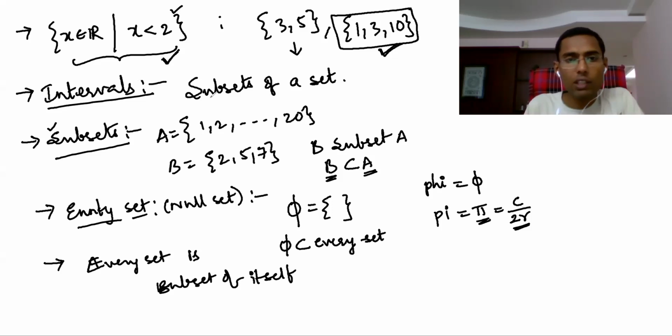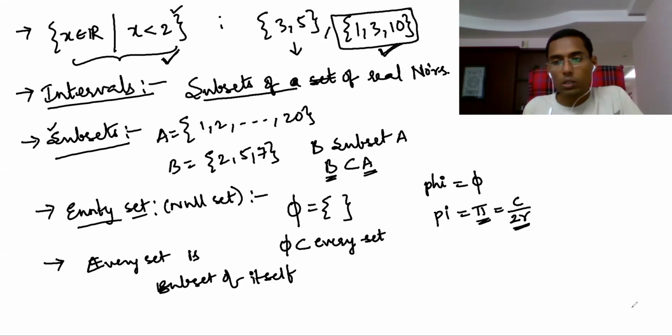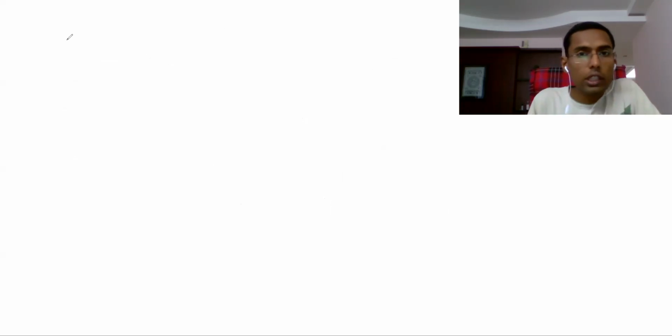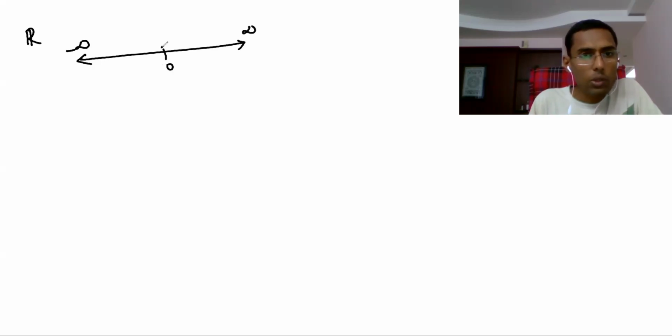What is an interval? An interval is simply a subset of the set of real numbers. Let's see. The set of real numbers is R. On the number line, how do you show it? This is negative infinity and this is positive infinity, and in between some zero will be there, with all the negative numbers, zero, and all the positive real numbers.